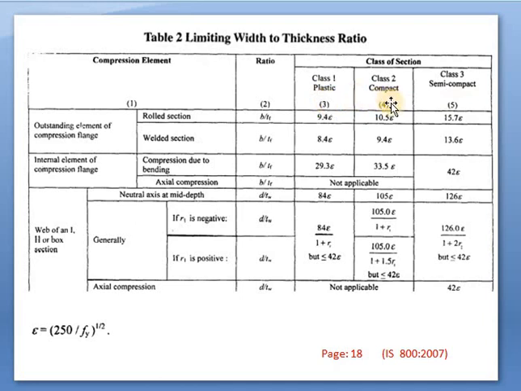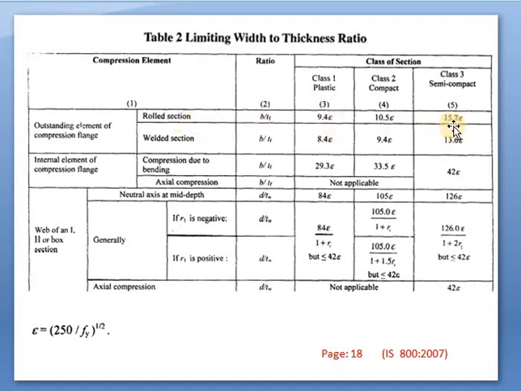Class 1 is plastic, class 2 is compact. This plastic state is not the plastic which we use nowadays; it is the state of the section, that is the plastic state of the section, the compact state of the section, and the semi compact state of the section. Okay. So class 1 is nothing but the plastic state of the section, class 2 is the compact state of the section, and class 3 is the semi compact state of the section.